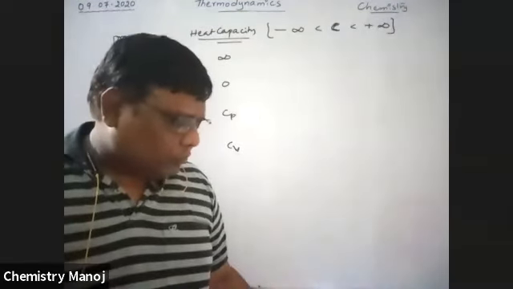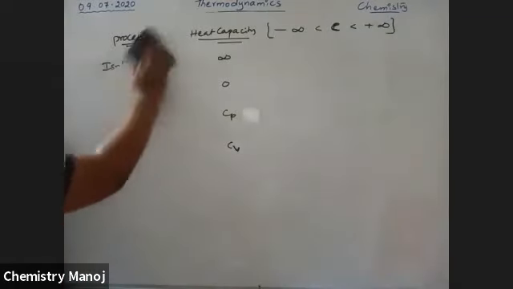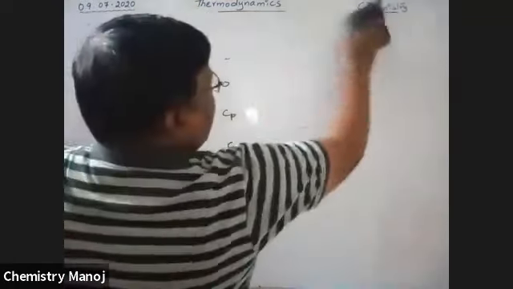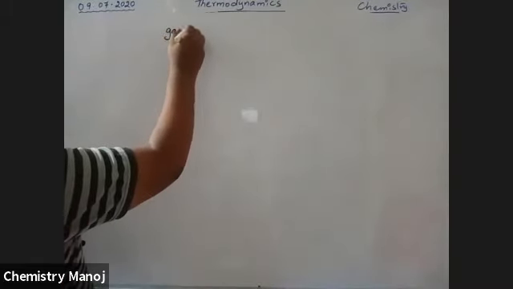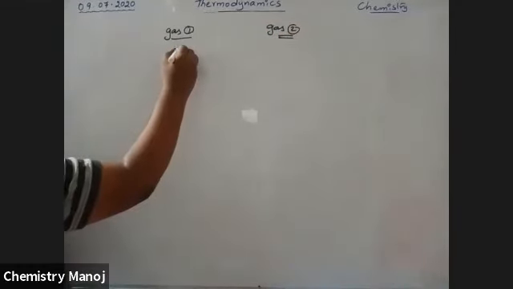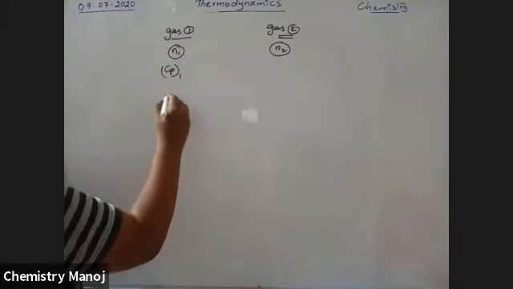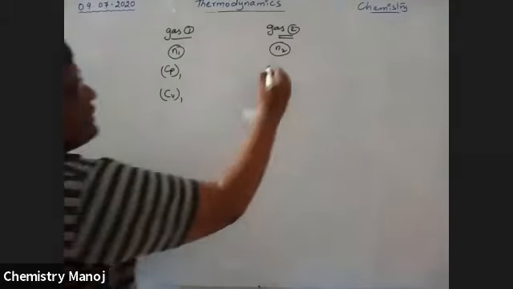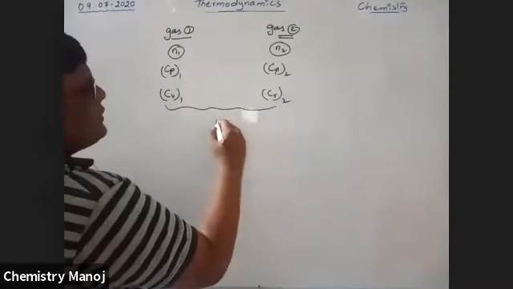So now, mixture of two or more gases. What happens to their heat capacities when two gases are mixed? See here, gas 1 and gas 2. Number of moles of gas 1 is N1, number of moles of gas 2 is N2. Its Cp is Cp1 and Cv is Cv1. For gas 2, Cp is Cp2 and Cv is Cv2. Now these two gases are mixed.